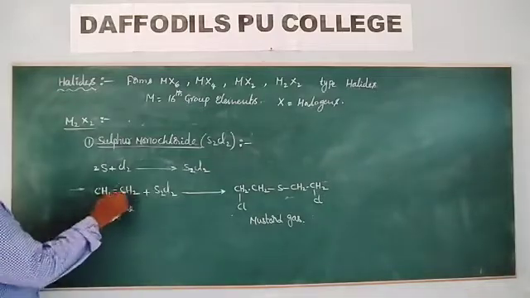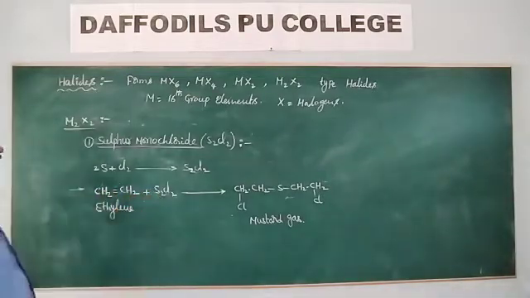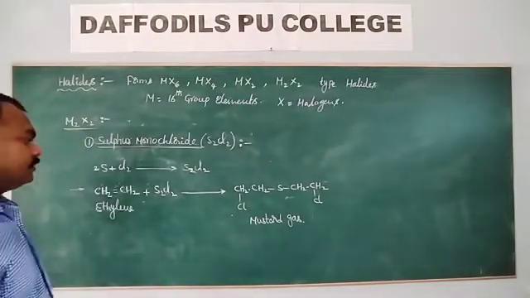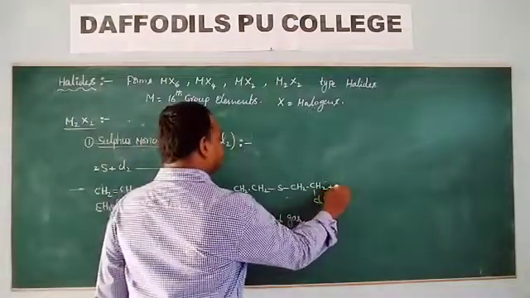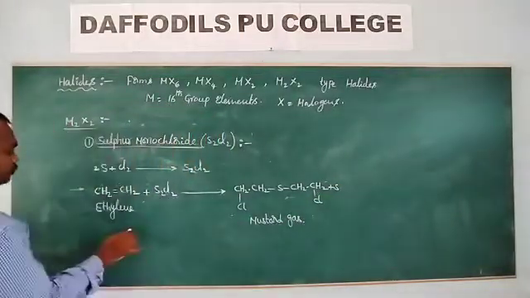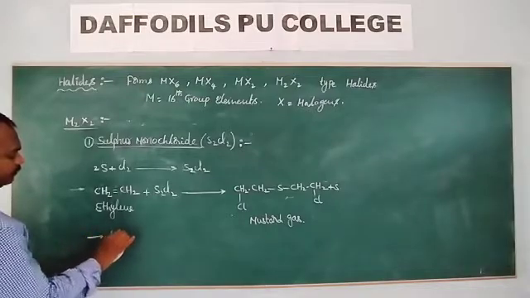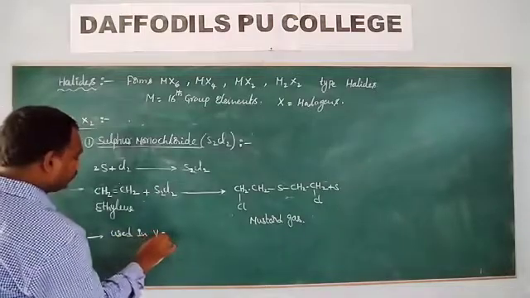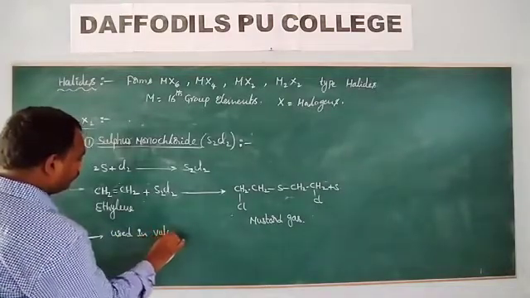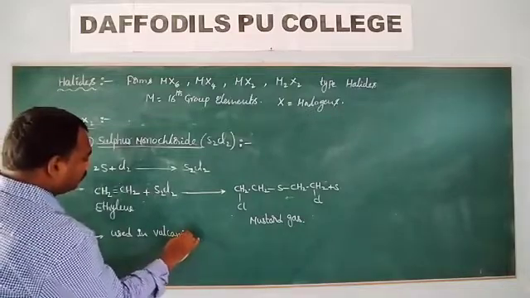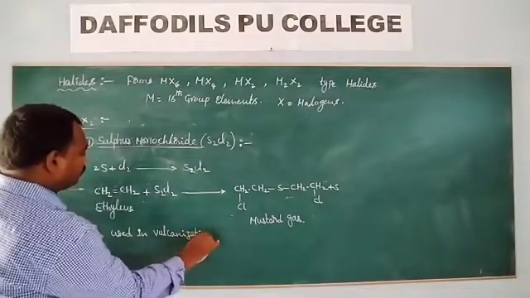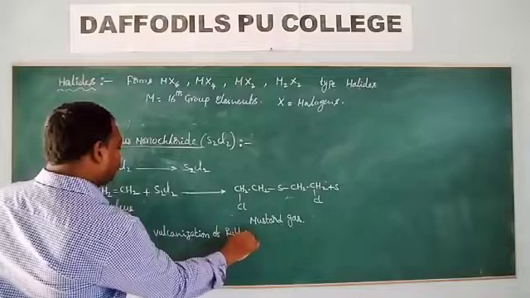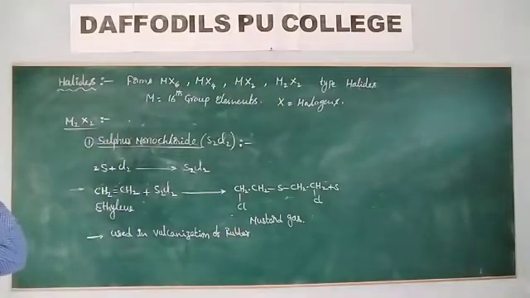So ethylene on reaction with sulfur monochloride will give mustard gas. So it adds the sulfur. Used in the vulcanization of rubber.